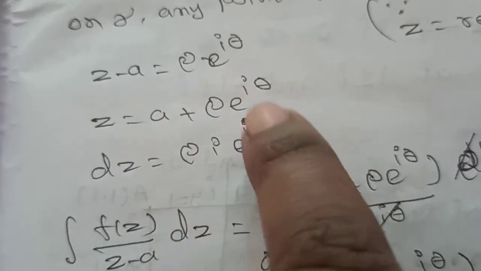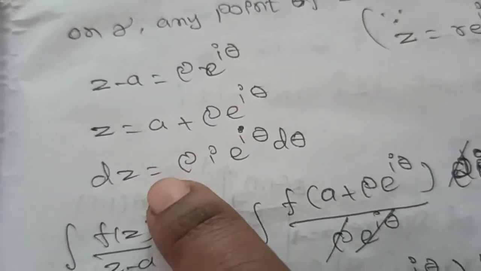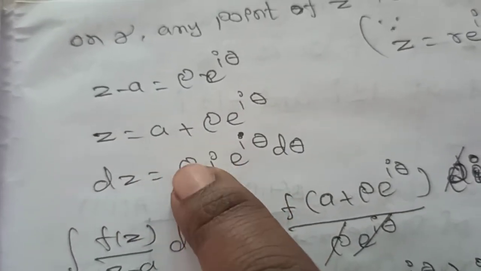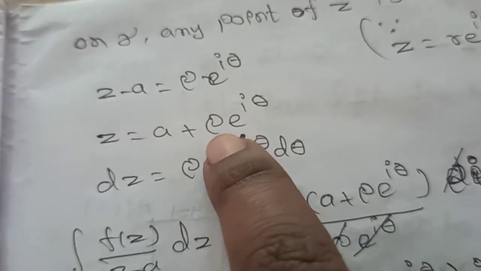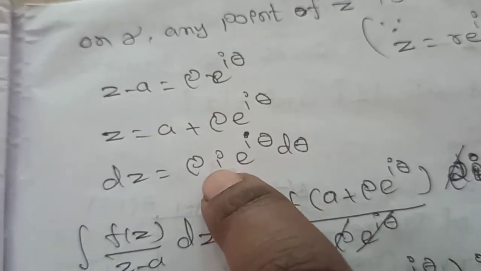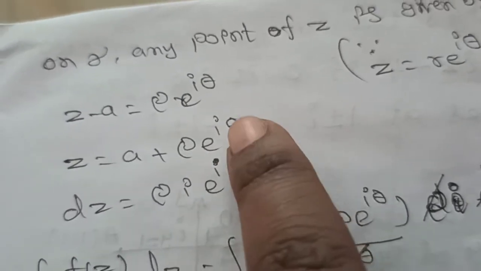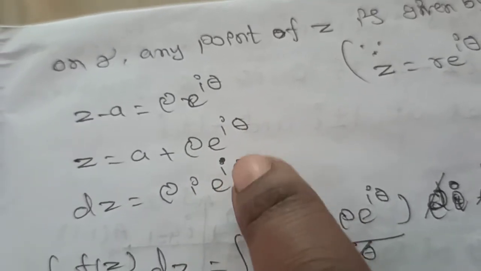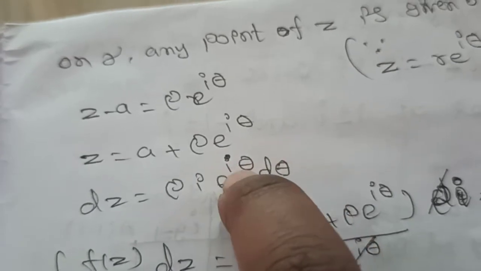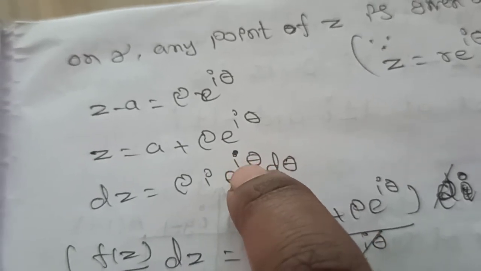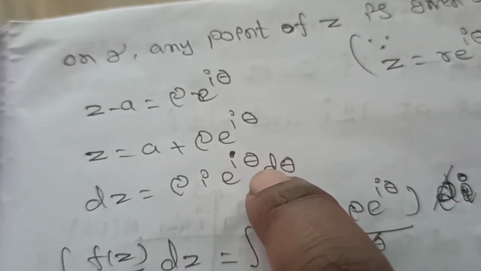Taking differentiation on both sides, dz equals 0 plus rho into the derivative of e power i theta, since a is a constant and becomes 0 and rho is a constant taken outside. The derivative of e power i theta is e power i theta into i into d theta. Once again, I explain here.